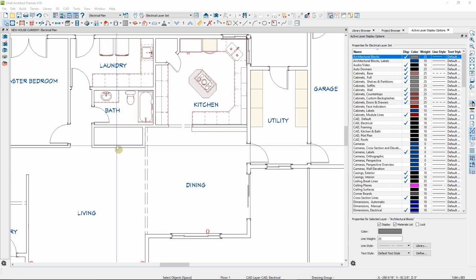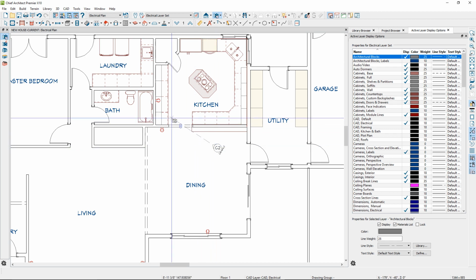Placing electrical objects is easy. We'll go up to the Electrical Tools parent tool and select the 110 outlet. Here I'm going to place one outlet here on this wall and then one outlet right here above this cabinet. Then we'll take a camera view.